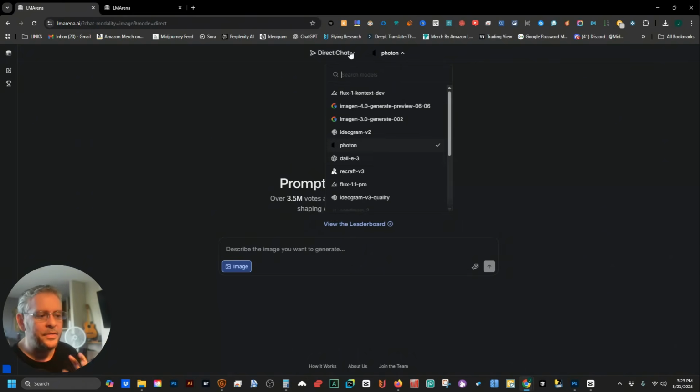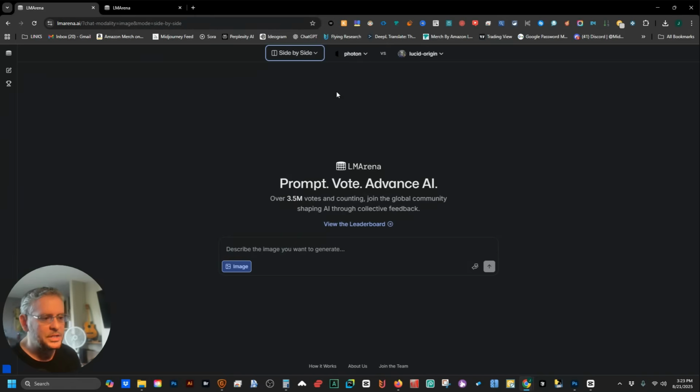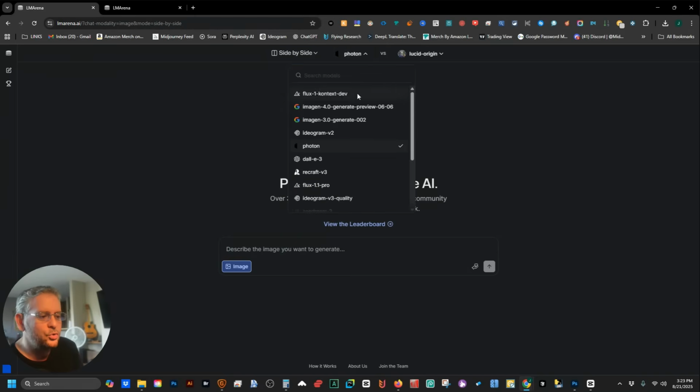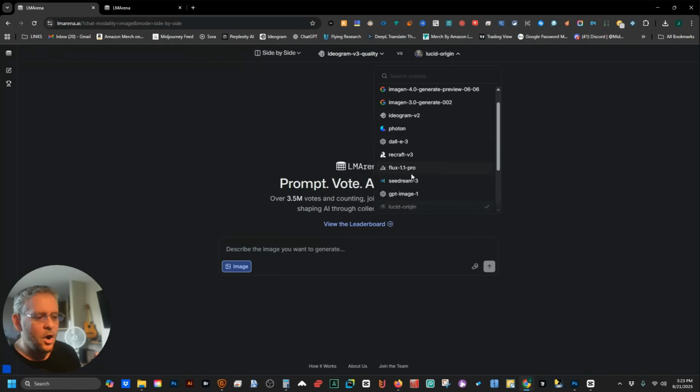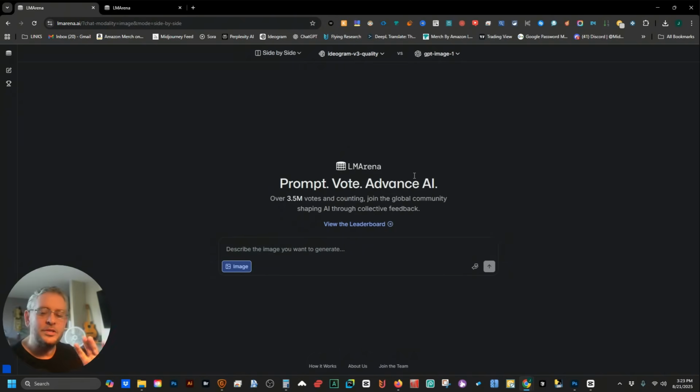But I feel like the best one, hands down, is side by side. Because what this does is it lets you use two that you want. Now, I've been testing this for a few hours, and hands down, Ideogram 3 and ChatGPT are definitely the best. And no, this is not a hack. ChatGPT still has limits. So once you use ChatGPT, by the way, GPT Image 1, that's the latest ChatGPT model, I believe, after 3 times, it does stop you from using it, and you've got to wait an hour. So this isn't a hack where you're going to use ChatGPT unlimited.